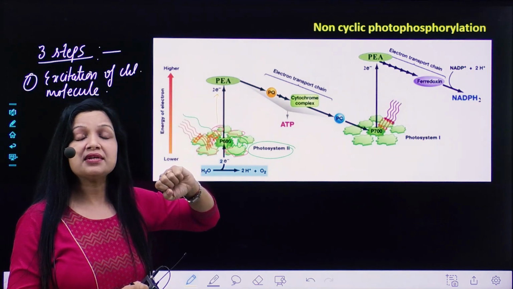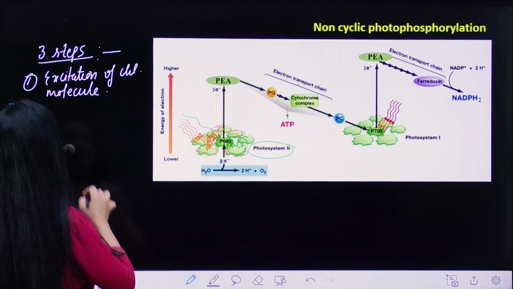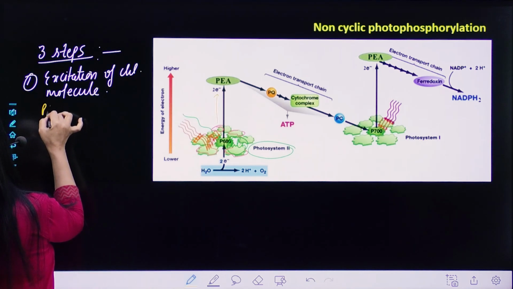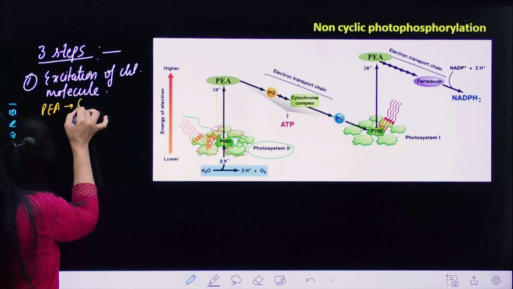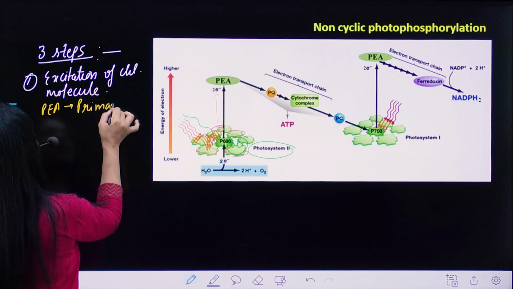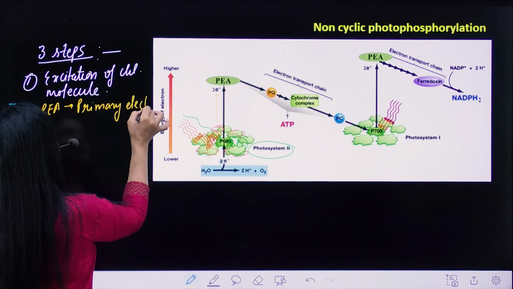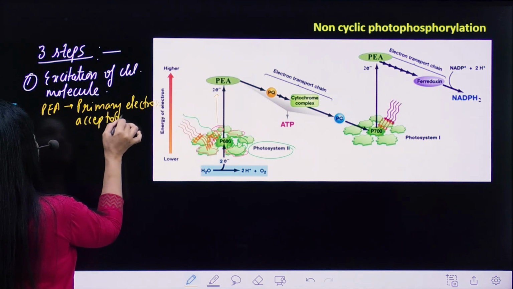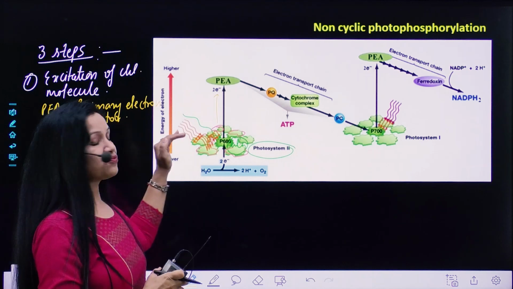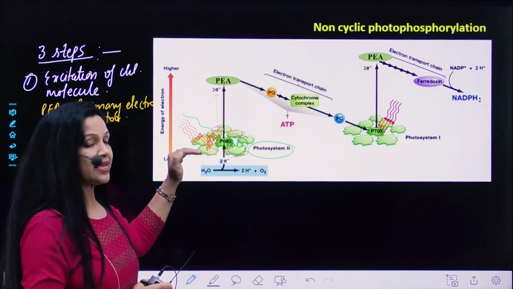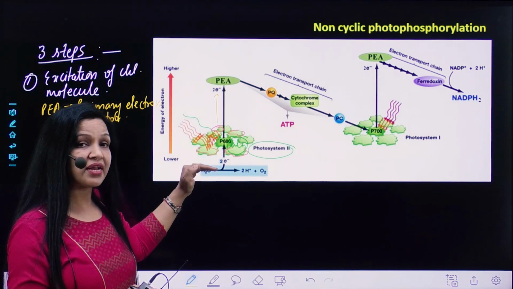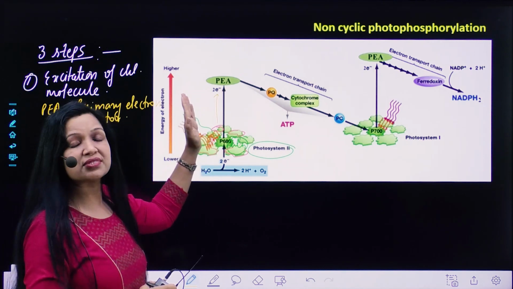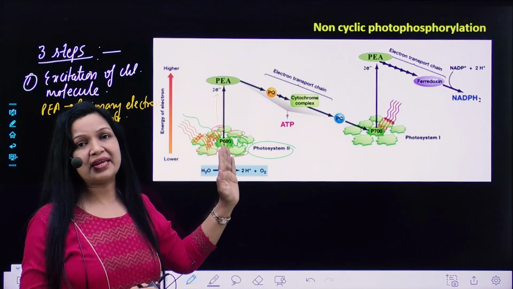It releases a pair of electrons which is accepted by its PEA. Now, what does that mean? This is primary electron acceptor. So, we'll write over here, it is accepted by primary electron acceptor. So simple, when light falls on chlorophyll A, it gets excited, it releases a pair of electrons, and this pair of electrons is accepted by primary electron acceptor.